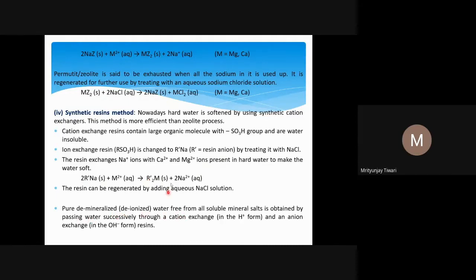So this is one thing: you can remove the permanent hardness, or remove calcium or magnesium ions. Nowadays what we call filtered or mineral water is actually demineralized water. Pure demineralized or deionized water, free from all soluble mineral salts, is obtained by passing water successively through a cation exchanger. When the cations are replaced, the H plus ion is released into the solution.